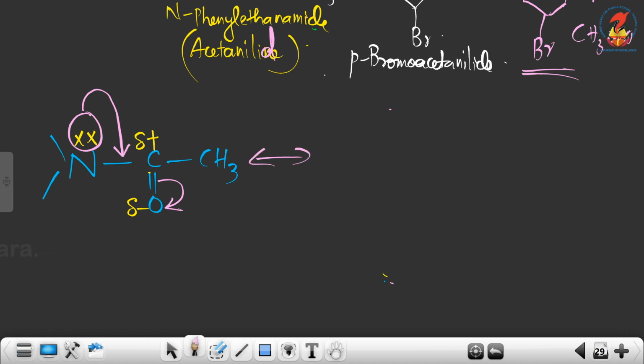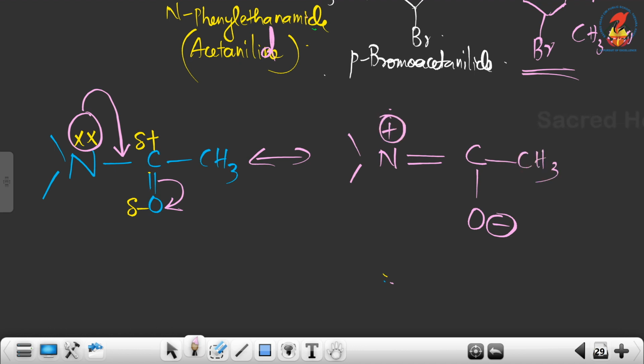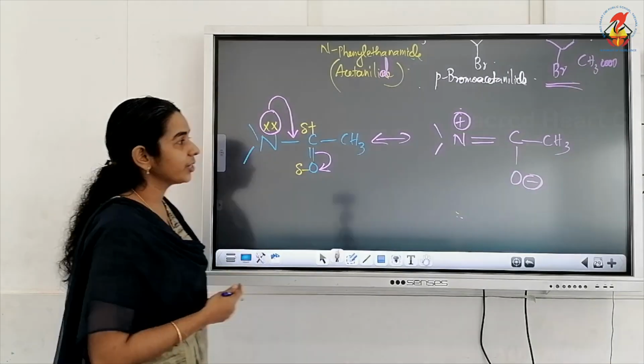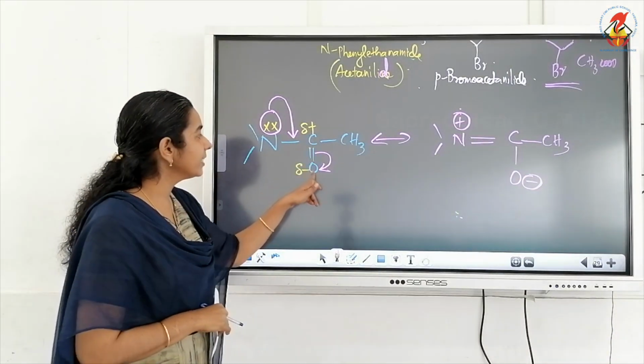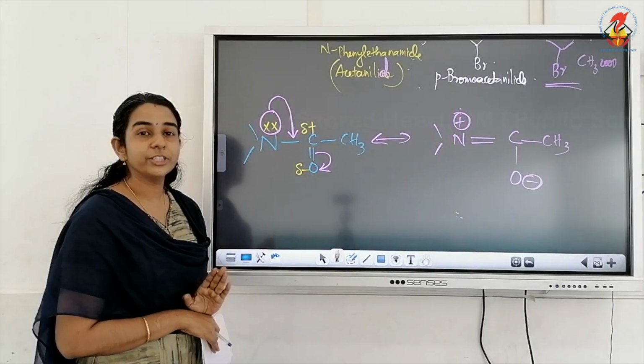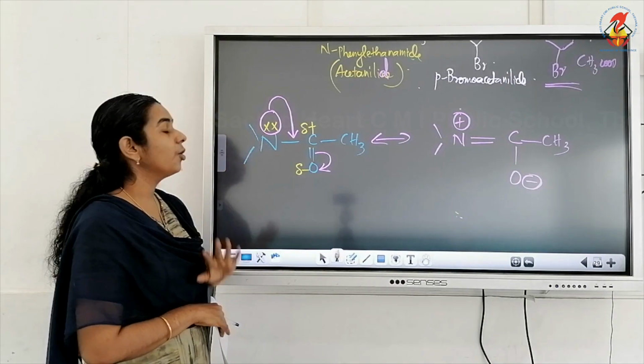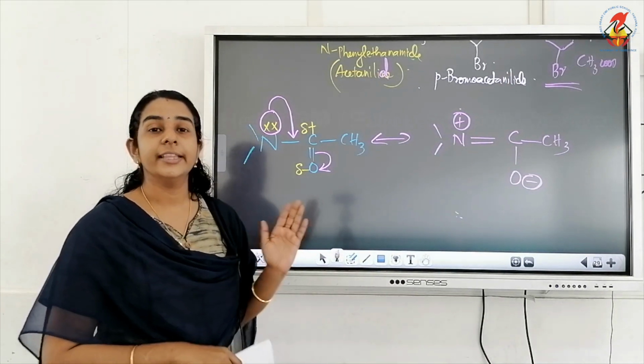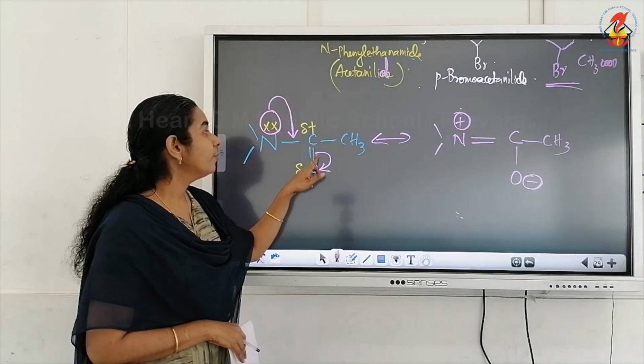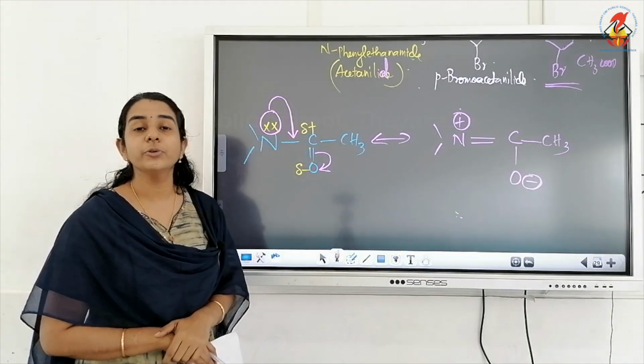So we get a resonating structure with N double bond. See the structure. When we attach COCH3 to the nitrogen atom, what happens to the lone pair on nitrogen? It will be involved in resonance with the COCH3 group.